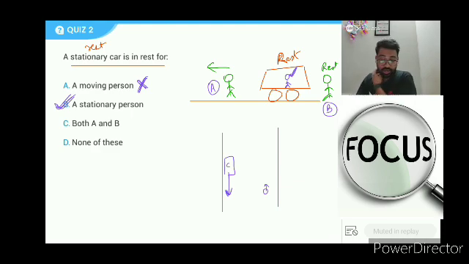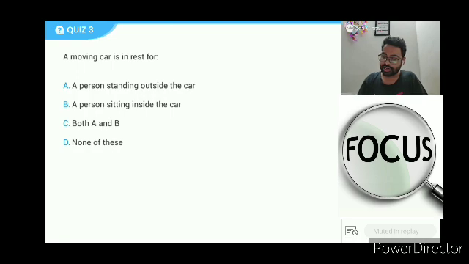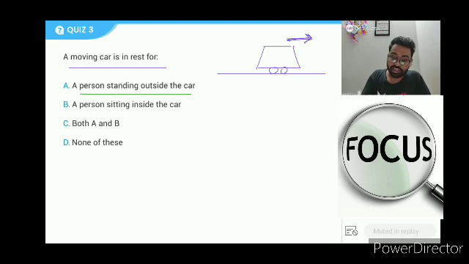Right. Now try to tell the second one. Try to think and tell. If you think you will obviously answer it correctly, and I'm pretty sure you are all smart students, all intelligent people. So try to answer this one. A moving car is at rest for. There is this car which is moving. This is moving now. Okay. This is going to be at rest for which person? A person standing outside the car.